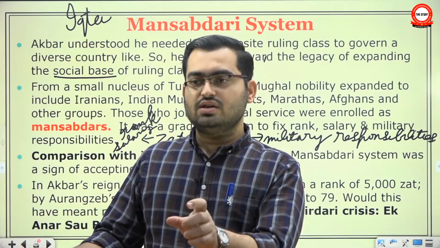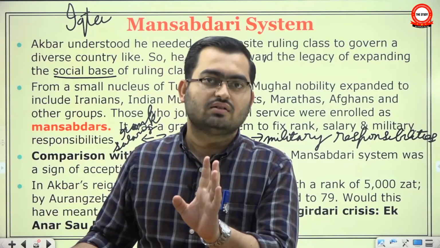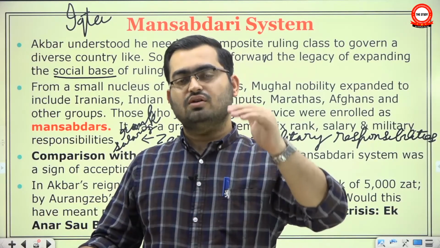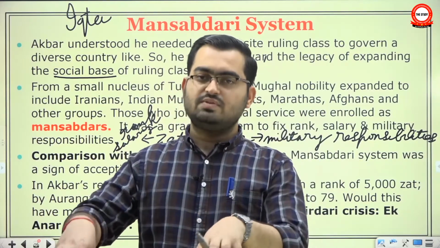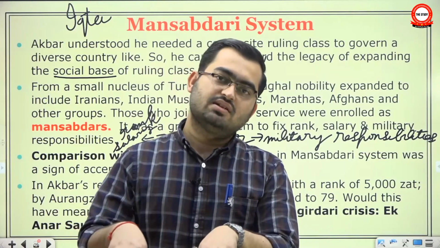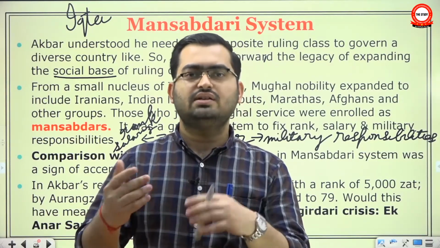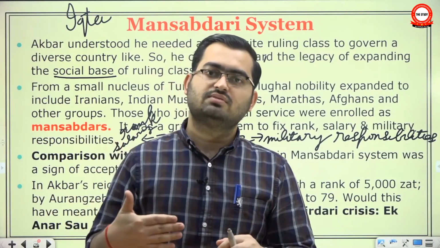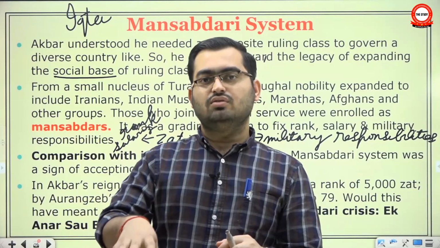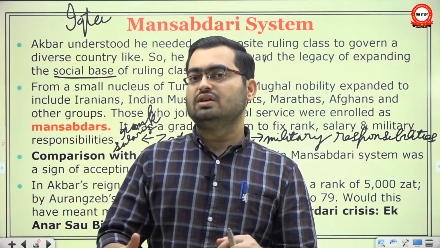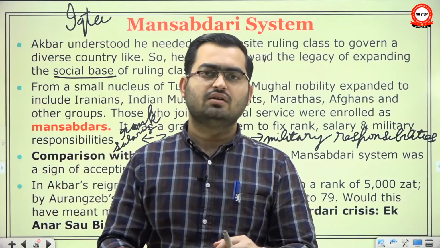Now, as you said right now, not all mansabdars were given jagir. Only mansabdars of a rank higher than a certain level were given jagirs. So this is the difference between jagirdari system and mansabdari system. Often those two names are taken interchangeably, and rightly so. But there is this one tiny difference, that smaller mansabdars were not given jagir. You are a member of Mughal administrative system, group A, B, C, D, but you are not being given jagir. You will be given cash salary wherever you are employed in the empire.